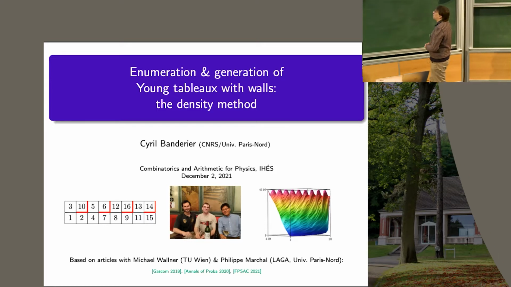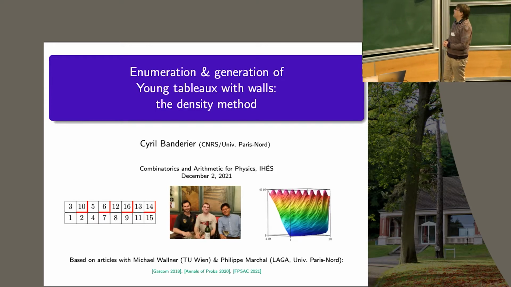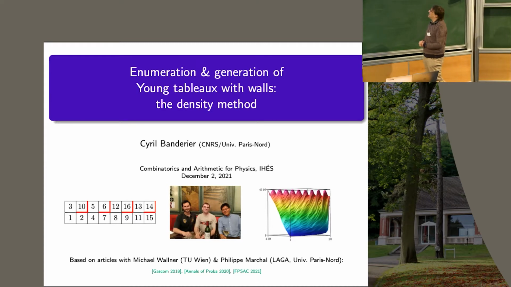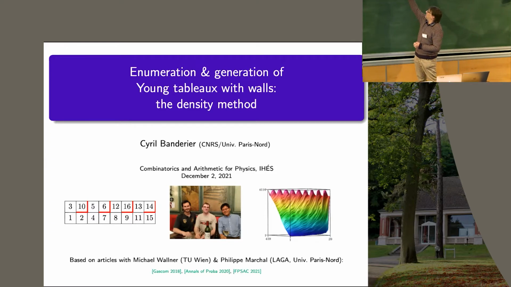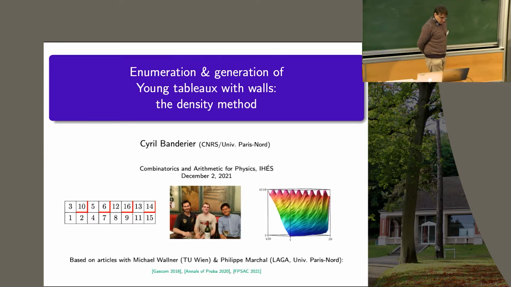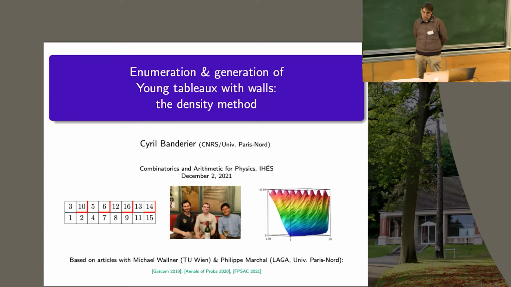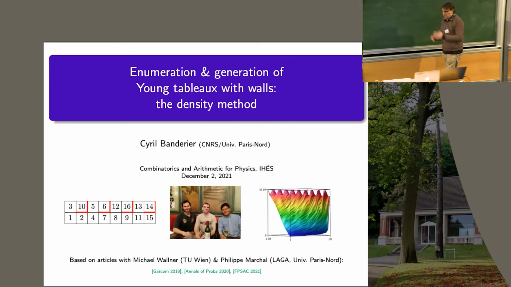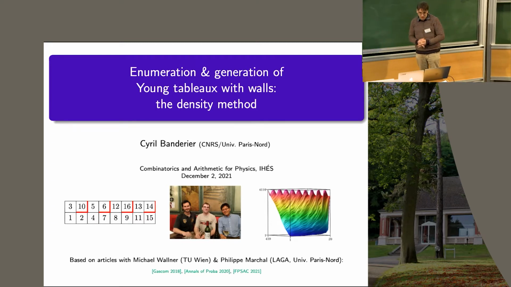It's joint work with Michael Wallner from the TU Wien and my colleague Philippe Marchal from the mathematical lab at the University of Paris North. To do this type of enumeration of such objects, we created a new method that we call the density method, which is related to polyhedra, polytopes, volume of polytopes, some kind of geometrical point of view to do some enumeration. So it was quite a new paradigm, I would say.